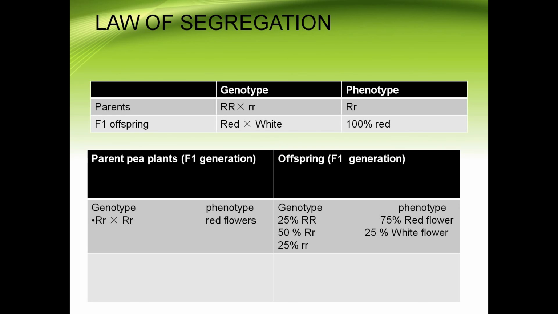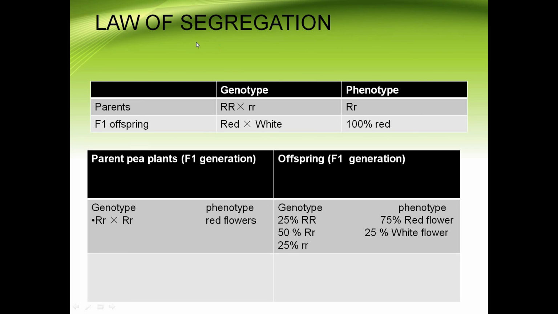This law states that the heterozygote, this is the heterozygous condition, for example capital R and small r, has a dominant and a recessive allele present. They remain together without mixing with each other in this heterozygous condition, and finally they separate or segregate.